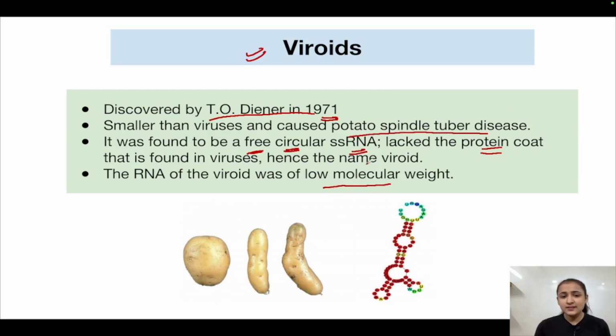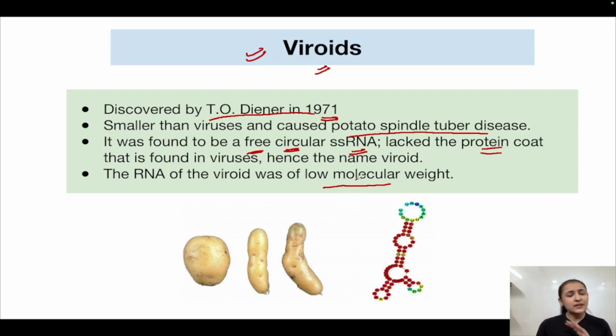What happens in this disease? The shape of the potato becomes spindle-like, a spindly shape, because viroids infect the potato plant. Because of the viroid infection, the potatoes assume and form this spindle-like shape. So these viroids were discovered by Theodor Diener in 1971. They are smaller than viruses and cause the potato spindle tuber disease.